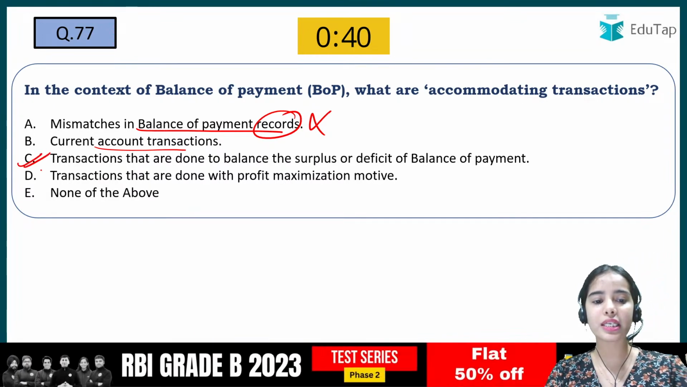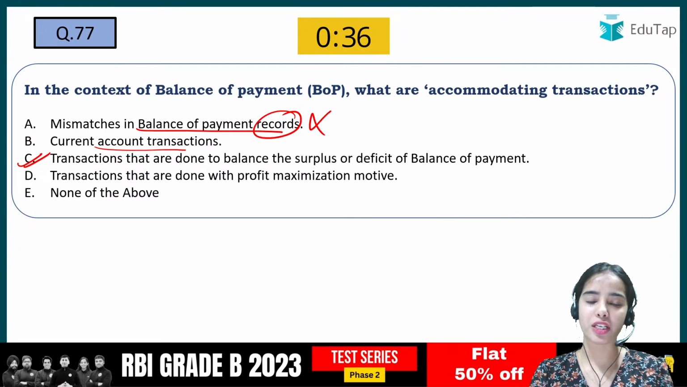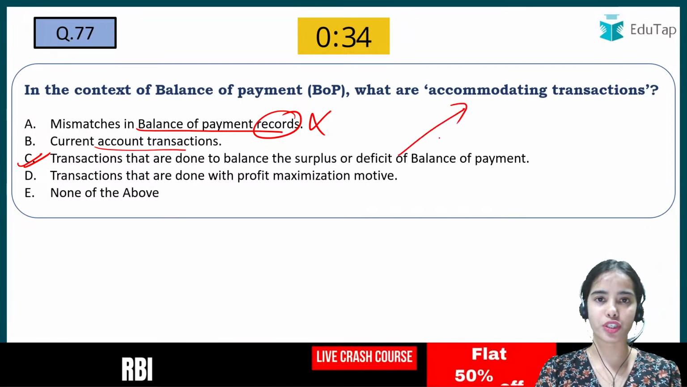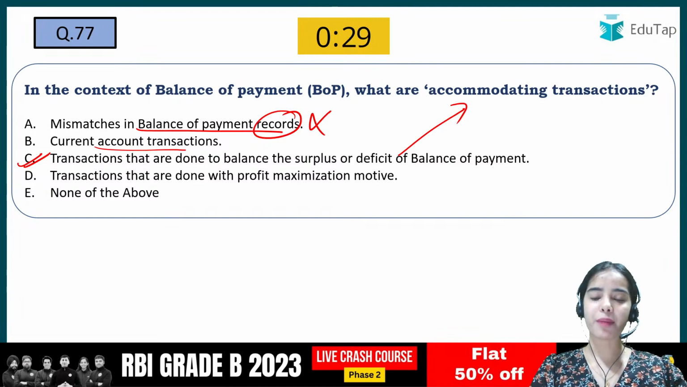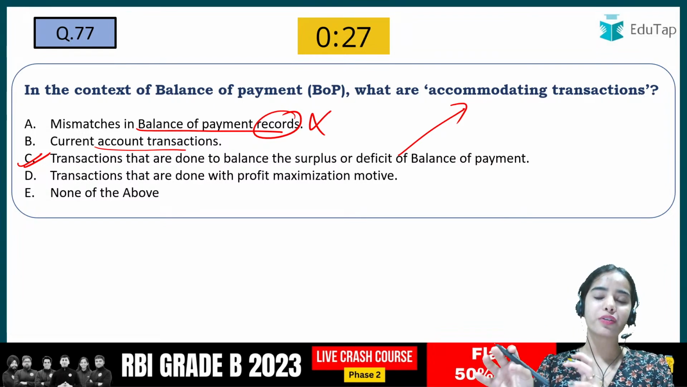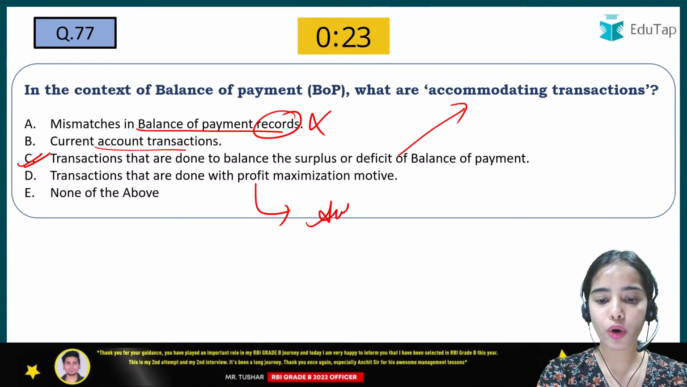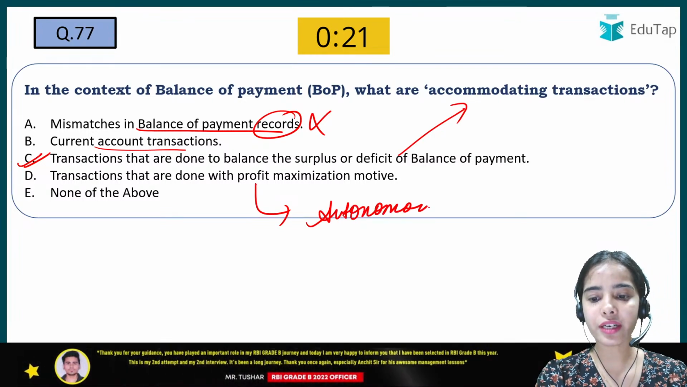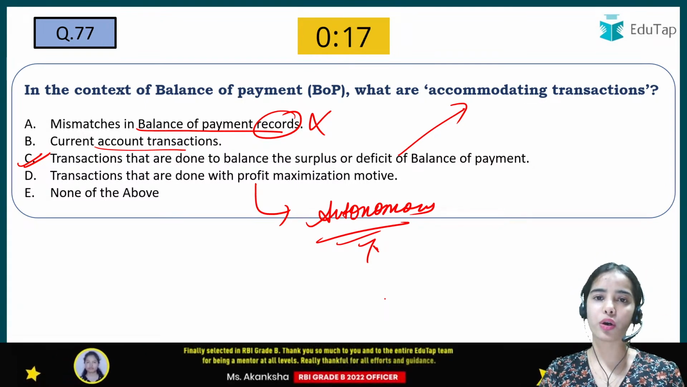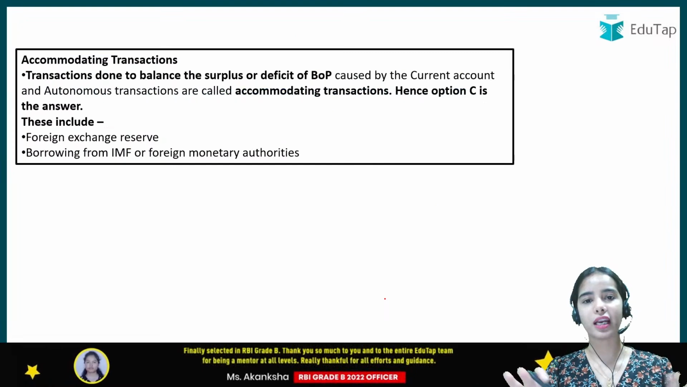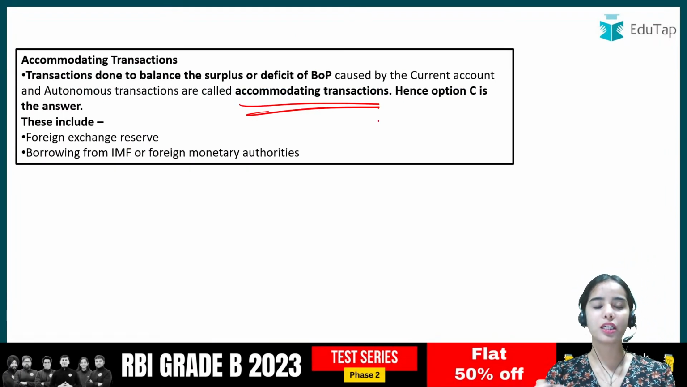That is C. Transactions that are done to balance the surplus or deficit of balance of payment, that is accommodating transaction. So if surplus is happening, to balance that, and if the deficit is happening, to balance that, the accommodating transactions are taken into account. For the profit maximization motive, the autonomous or the independent transactions are taken into account. Okay. So accommodating transactions and autonomous transactions are two different kinds of transactions.